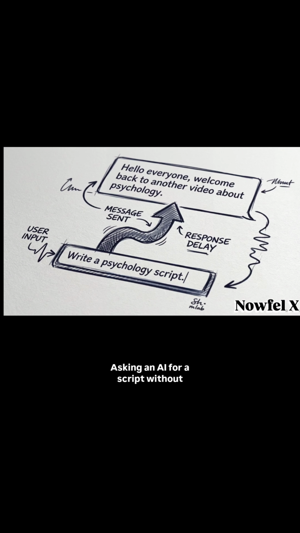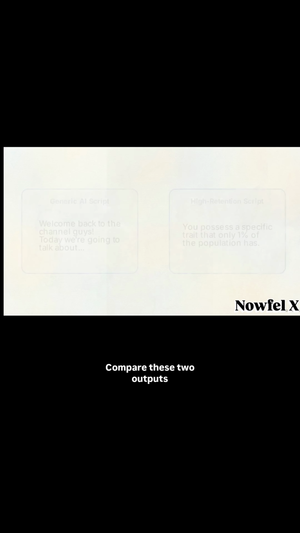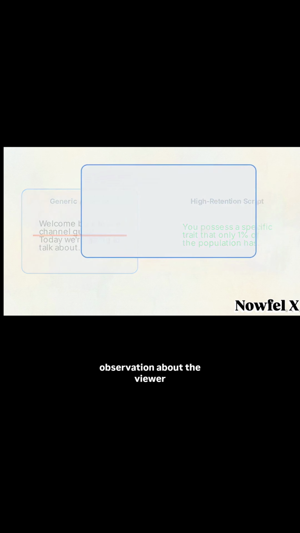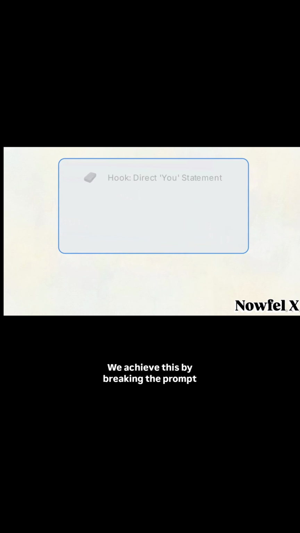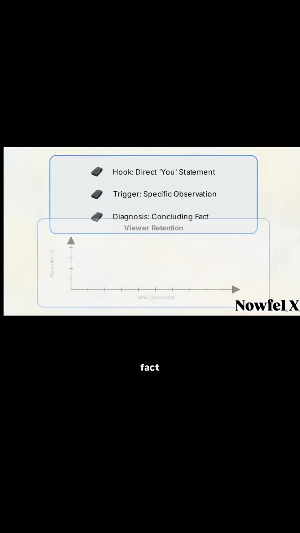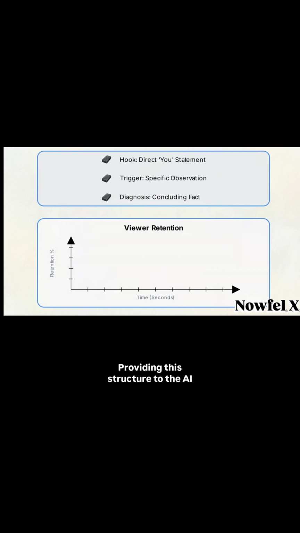Asking an AI for a script without specific instructions often produces a slow, generic introduction. Compare these two outputs. The left version uses a standard, skippable greeting. The right version starts with a direct observation about the viewer. We achieve this by breaking the prompt into 3 parts: a direct hook, a specific observation, and a concluding fact. Providing this structure to the AI forces it to prioritize the first few seconds of the video, where viewer drop-off is highest.